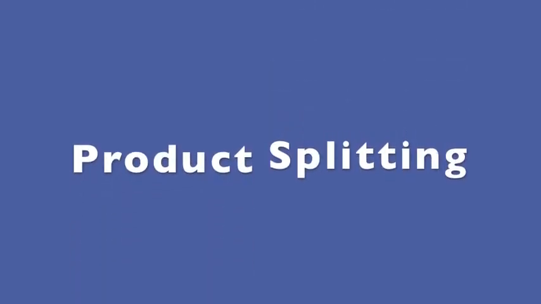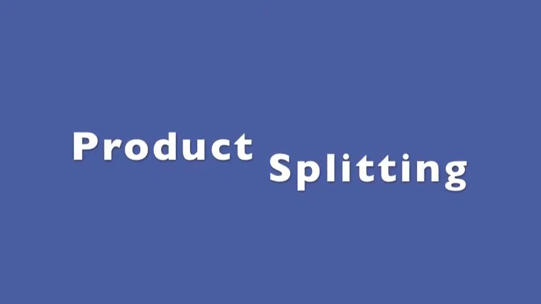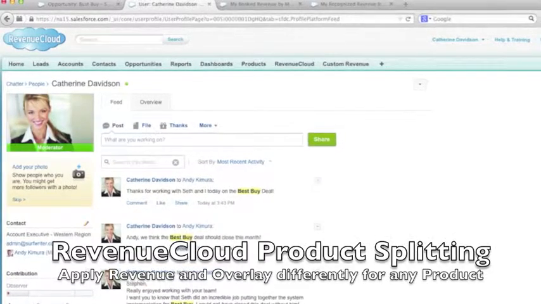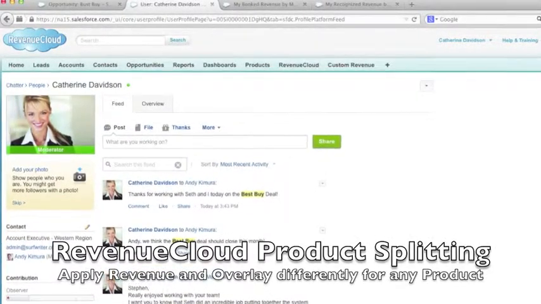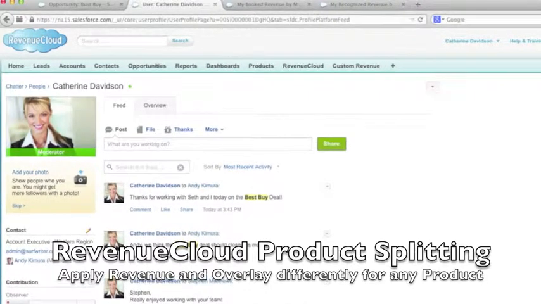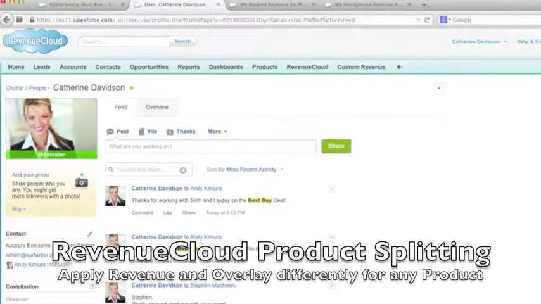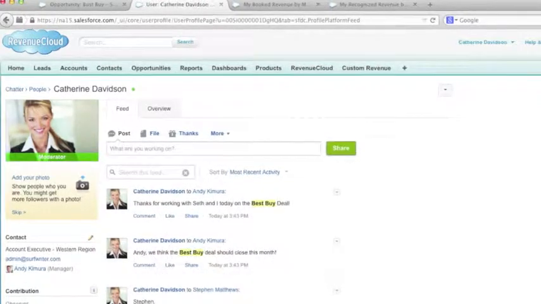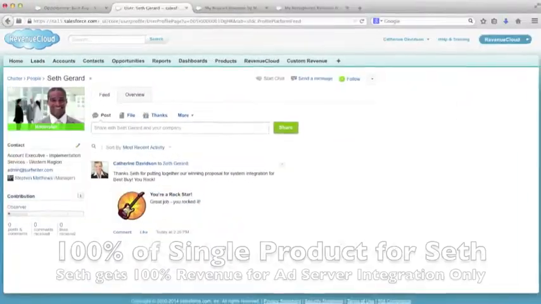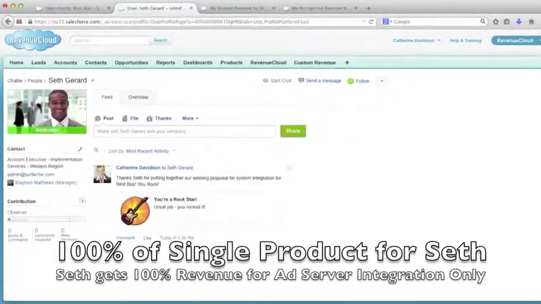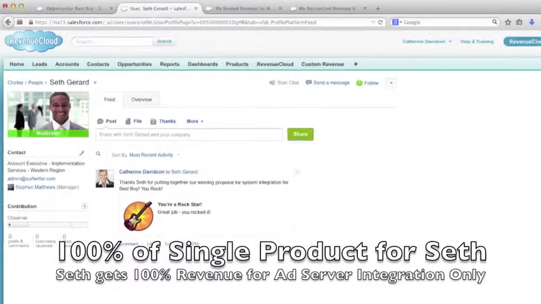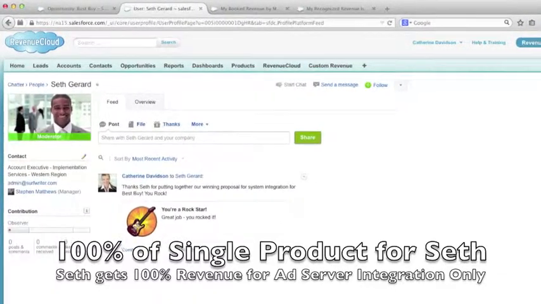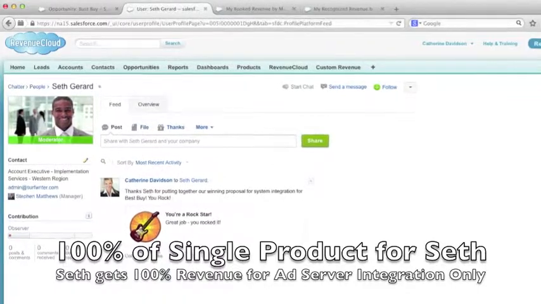RevenueCloud also supports splitting at the opportunity product level. In this example, Catherine owns all the products in the opportunity, except the ad server integration product. But she knows she can't close the deal without the ad server integration component. She absolutely needs Seth Gerard's assistance in order to close. But Seth is in high demand from other AEs. The best way to make this happen is through incentive compensation.